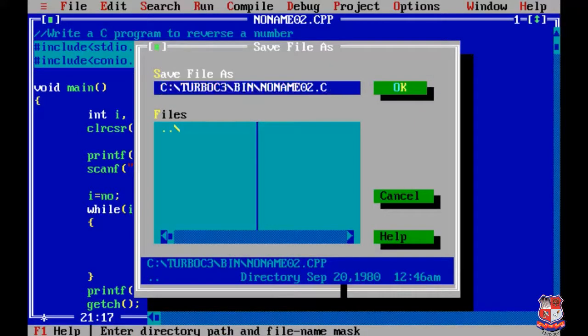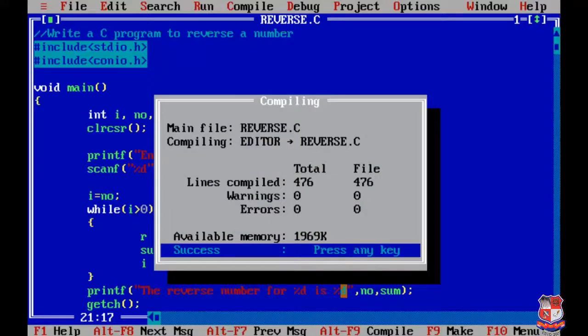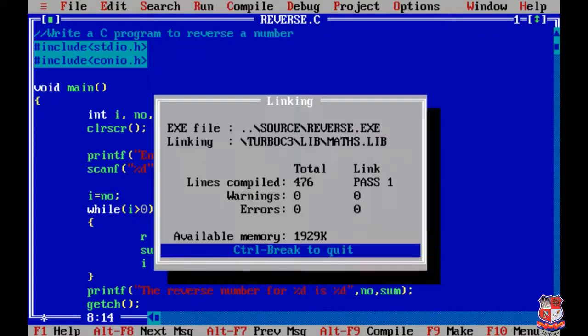Firstly we'll save our program by pressing F2. I'm not giving a name, so I'm giving the name to the program, that is reverse. You can give your own name. Now we are going to check whether there is some error or not. For that we have to press Alt F9. No, there is no error. Now we are going to run our program by pressing Control F9.